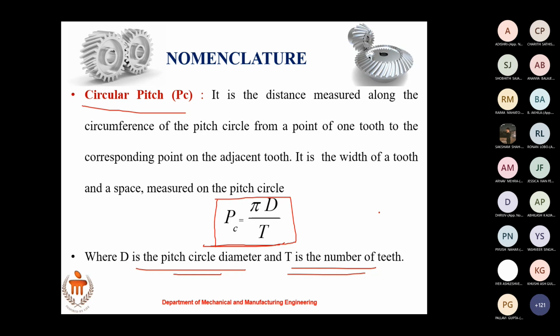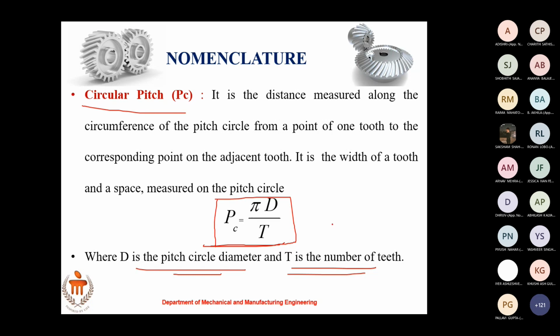So what is the main condition for two spur gears to mesh with each other? What is the condition that I mentioned? Can you tell me that? That pitch should be the same. Yes, sir, the circular pitch should be the same. So you can imagine what ratio we will arrive at.